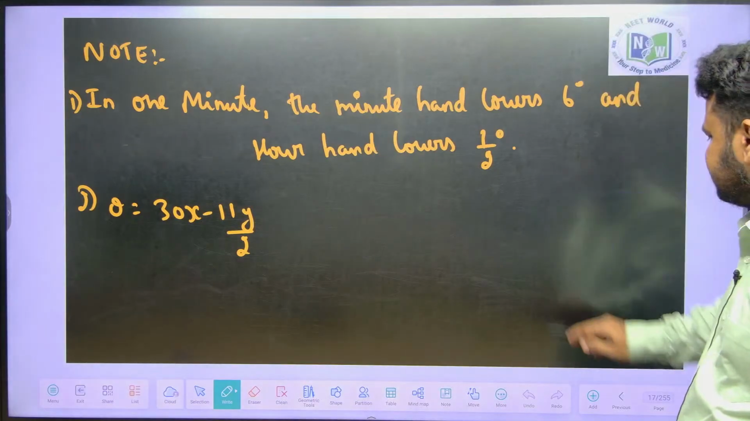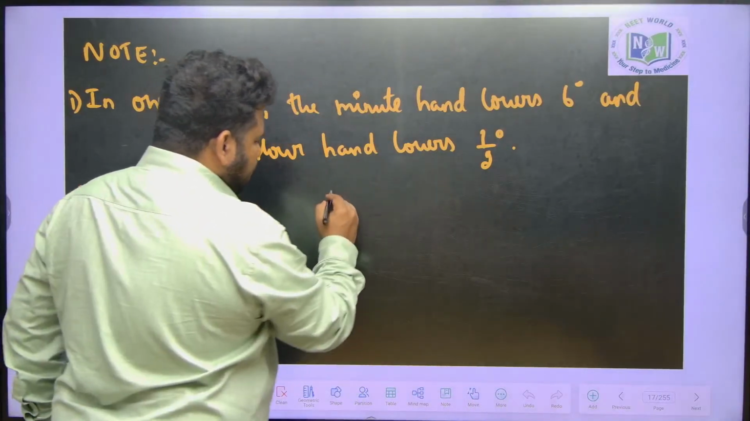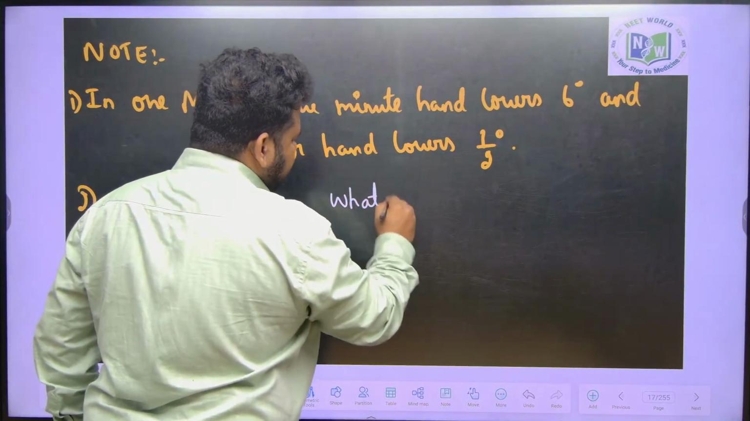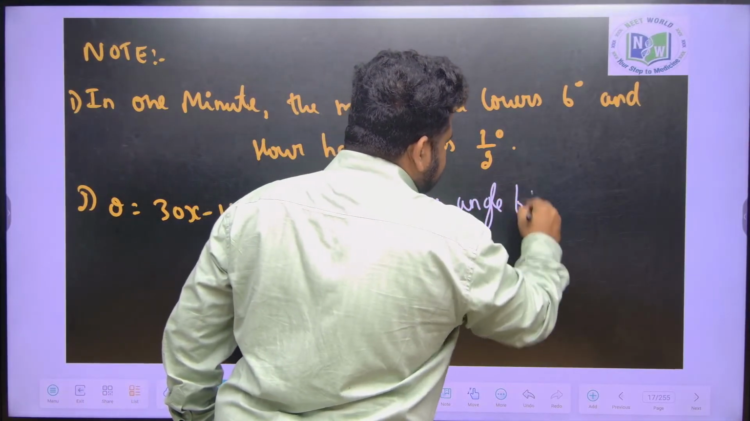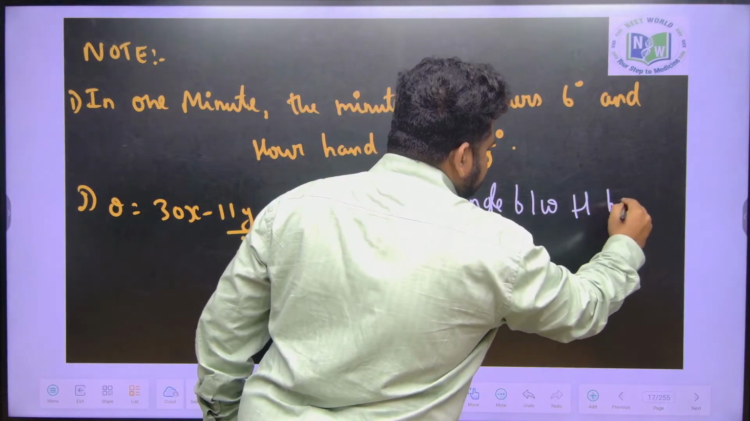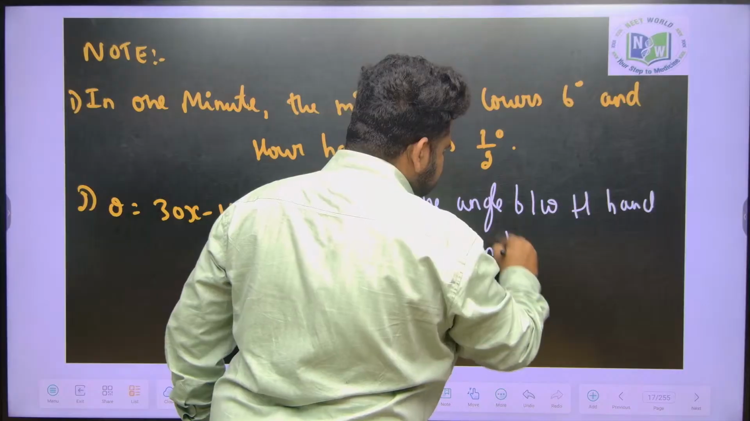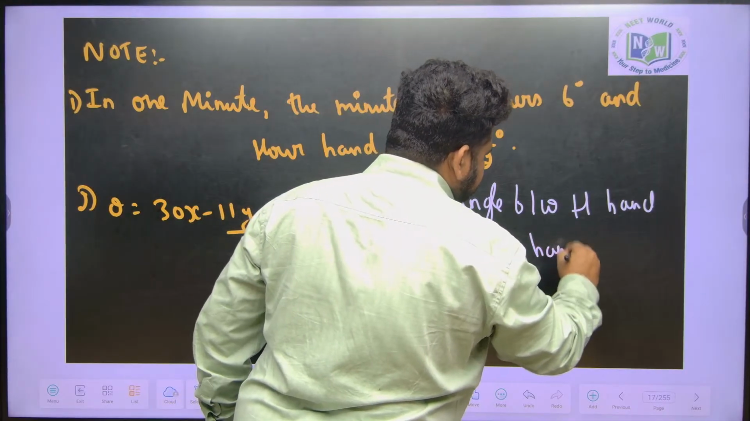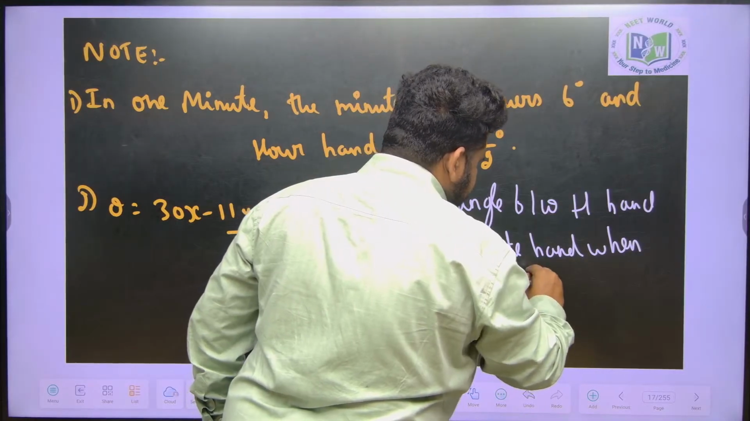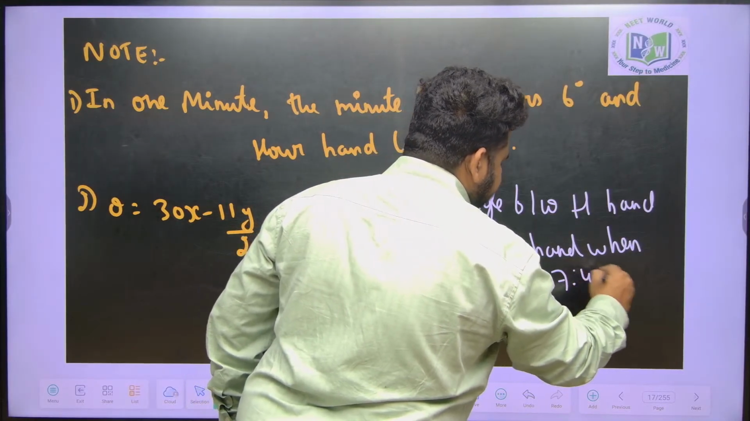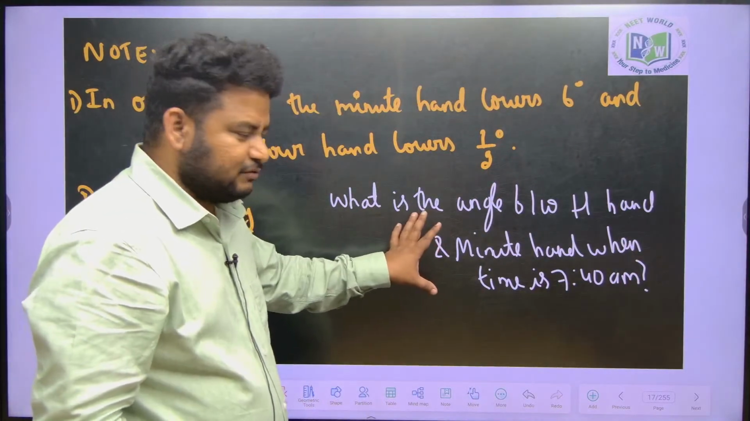Now one more thing is, see here, what happens is they will give a question like this: what is the angle between the hour and minute hand when the time is, suppose I said, 7:40 am. This is the question they will give.